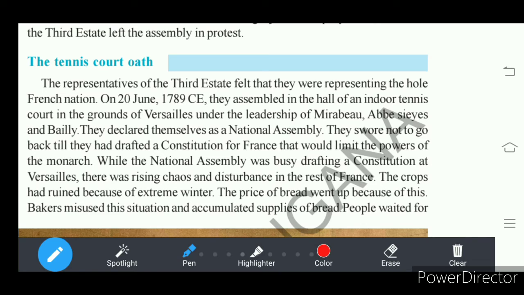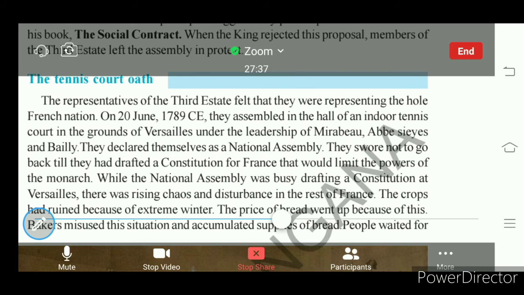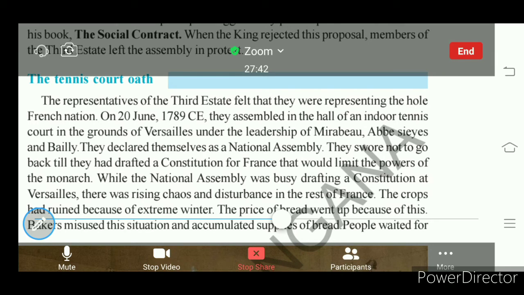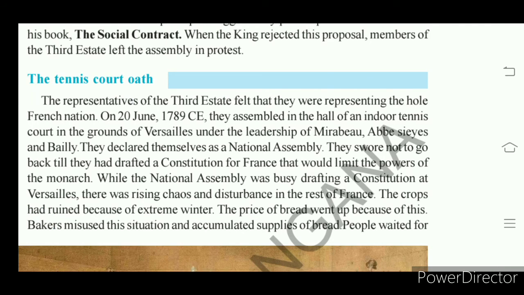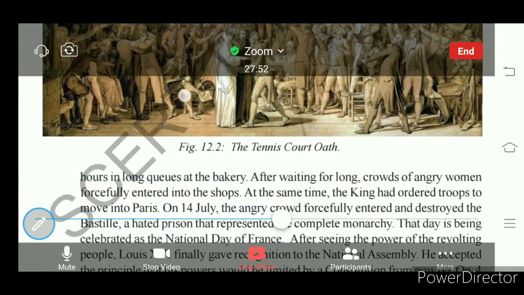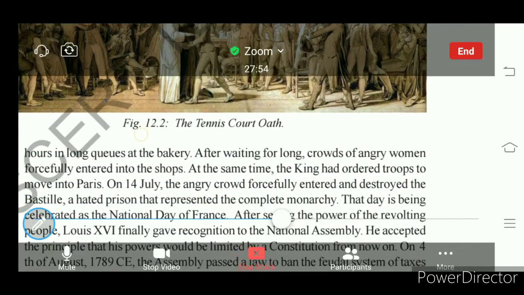Understand? Many of the women, that is mothers, were angry about this situation. They were standing in a queue in front of the bakery for long hours. After waiting for long hours, they got angry.